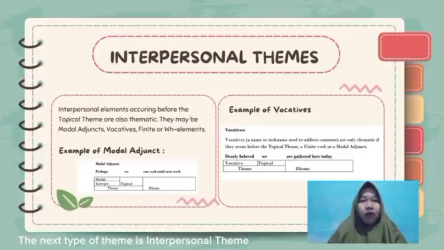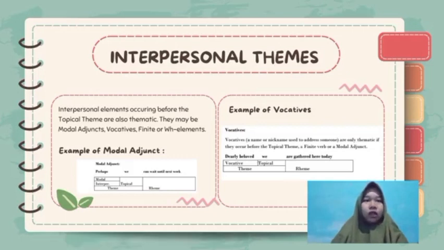The next type of theme is interpersonal theme. Interpersonal theme emphasizes aspects of the social relationship between the speaker and the listener. In other words, interpersonal themes help to convey information about how social relationships are established through language in communicative contexts.